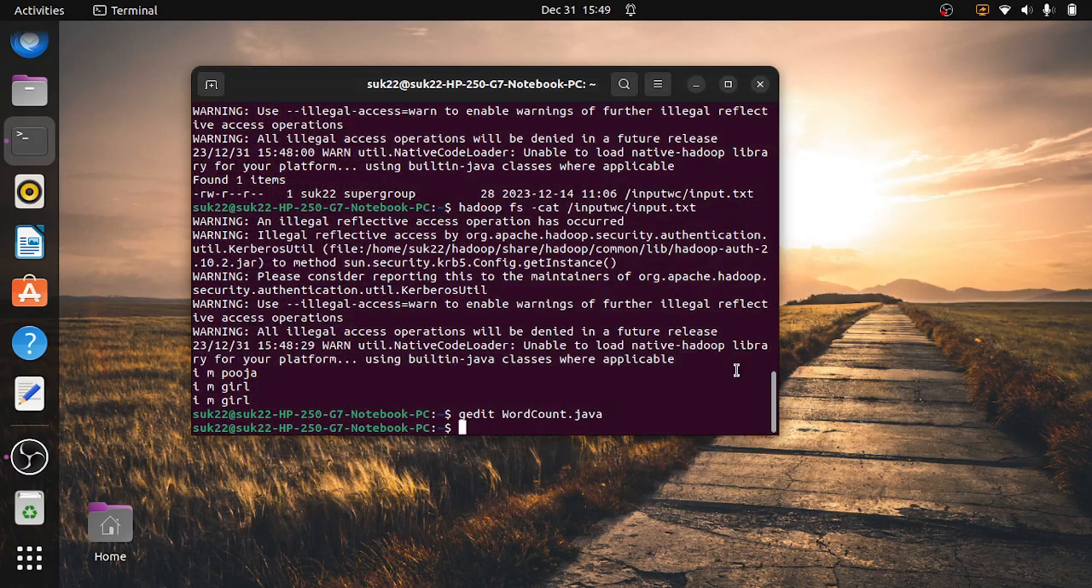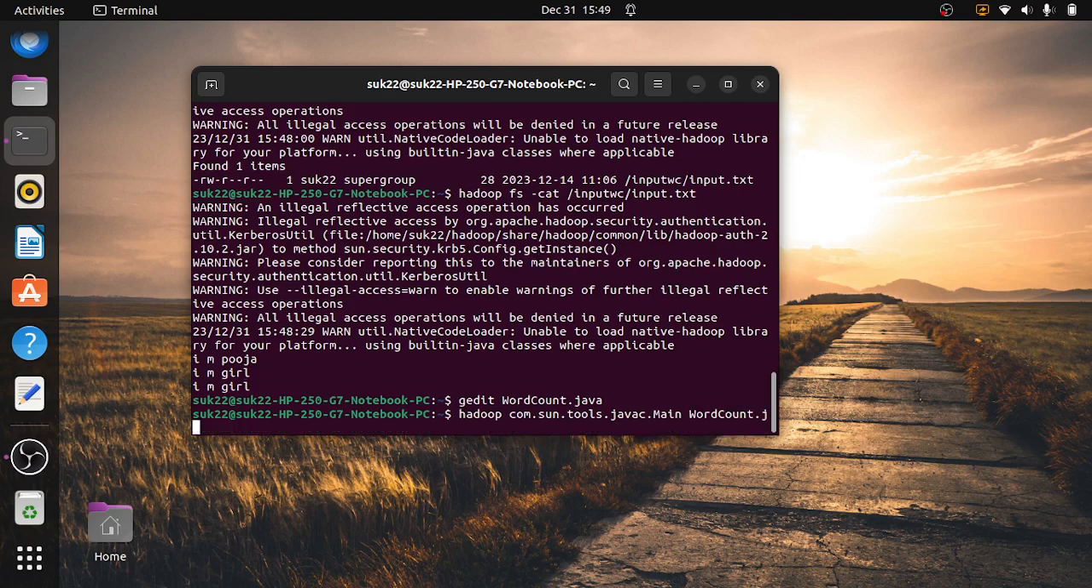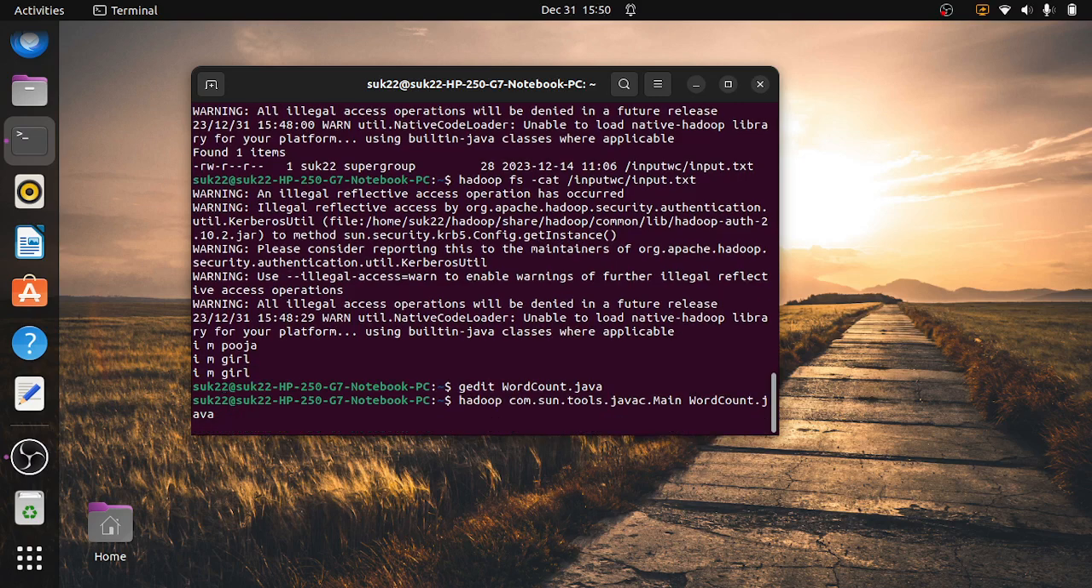Now the next step is to compile. Hadoop com.sun.tools.javac.Main. We have to write our program name, WordCount.java. Then you have to press enter. This is for the compilation of this word count program. Now our program is compiled, no errors are there in our program.